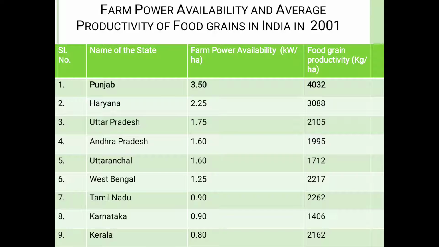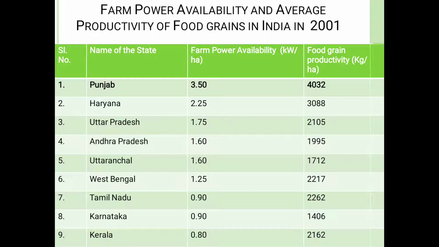food grain productivity of 1995 kg per hectare. Uttaranchal: 1.60 kilowatt per hectare and 1712 kg per hectare. West Bengal: 1.25 kilowatt per hectare and 2217 kg per hectare.